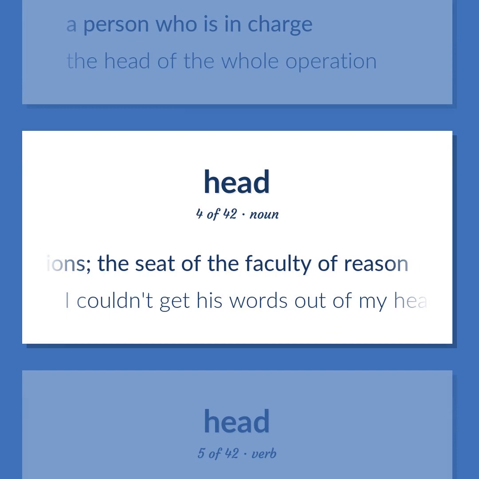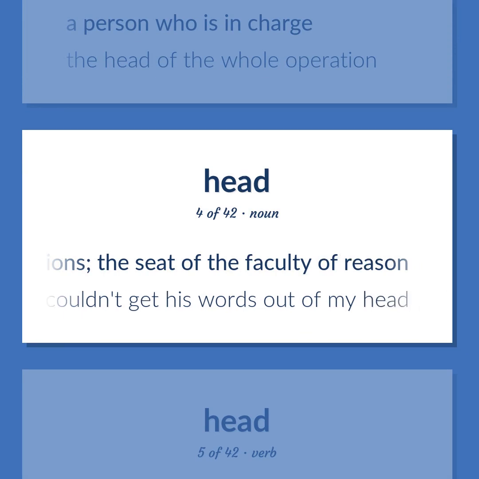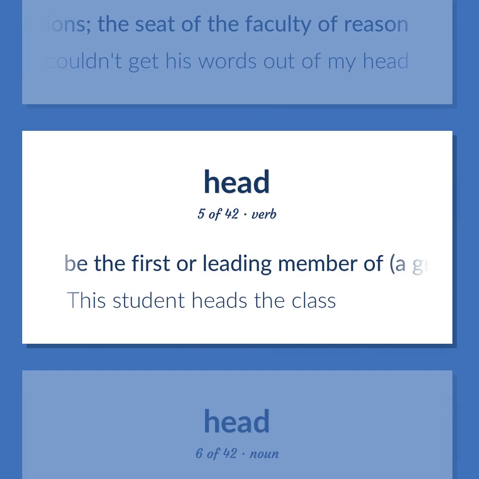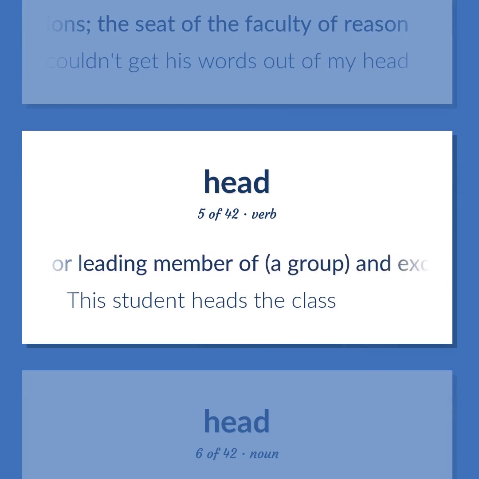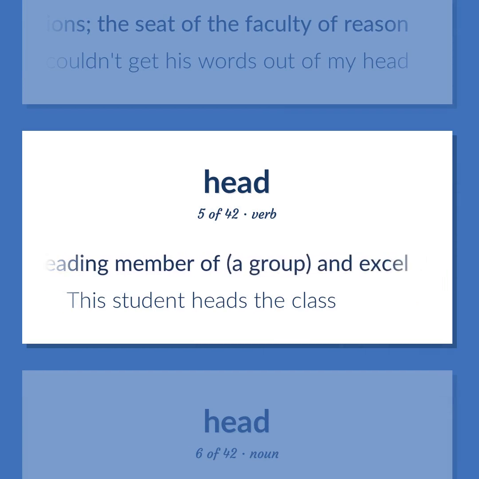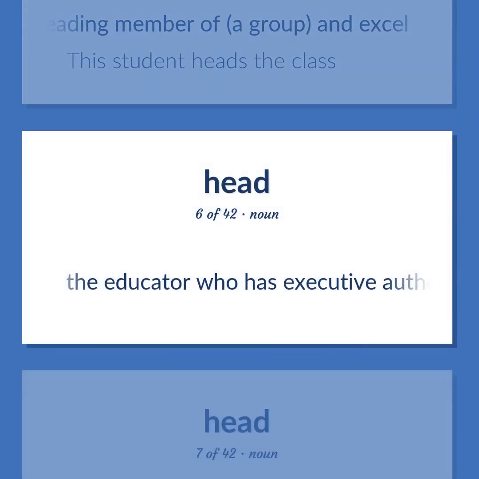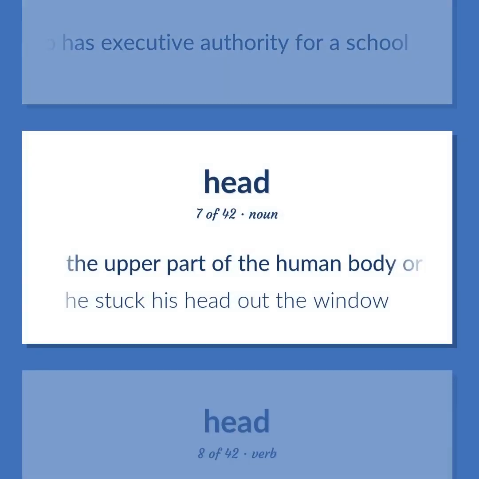I couldn't get his words out of my head. Be the first or leading member of a group and excel. This student heads the class. The educator who has executive authority for a school. The upper part of the human body or the front part of the body in animals contains the face and brains. He stuck his head out the window.